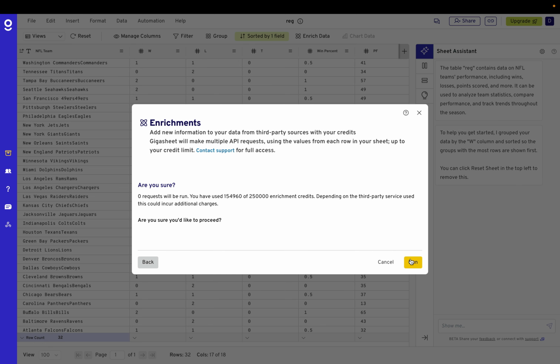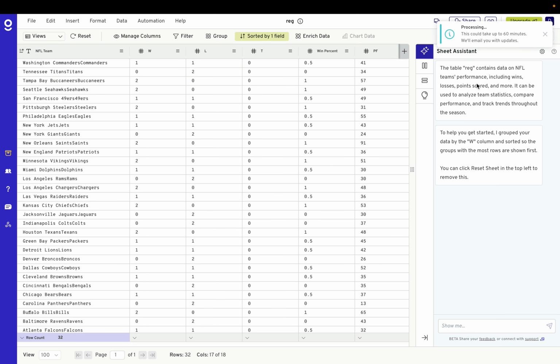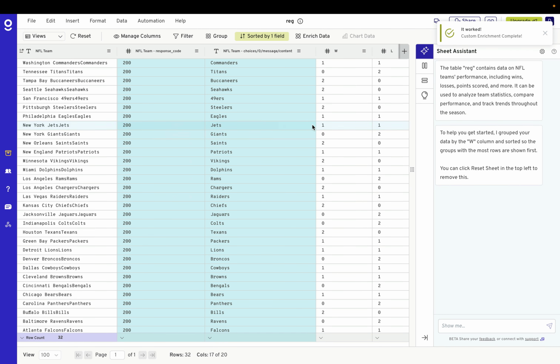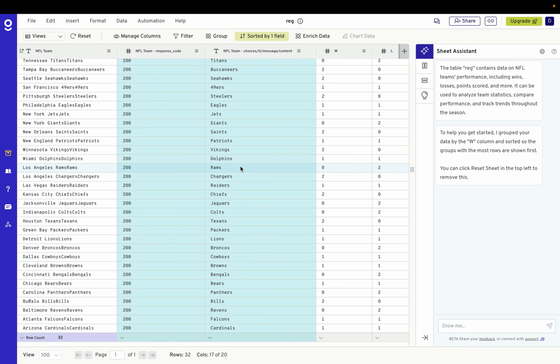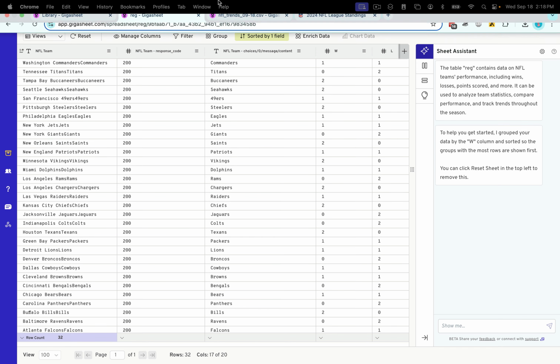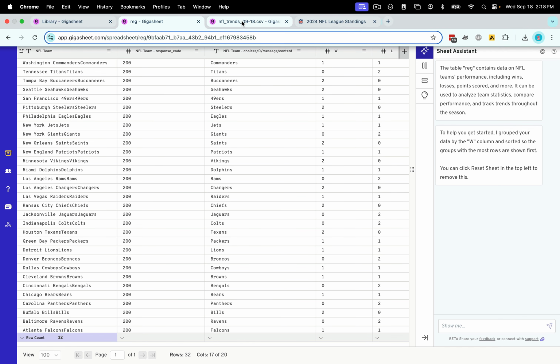Cool, that looks like it's going to work. So I'll hit run and run this enrichment. It's only 32 lines, so it shouldn't take that long. I can see here the enrichment is queued and it's starting to obtain some results. Awesome, so the enrichment just completed, and I can see all these team names came in neatly. So now we're ready to do our cross-file VLOOKUP.